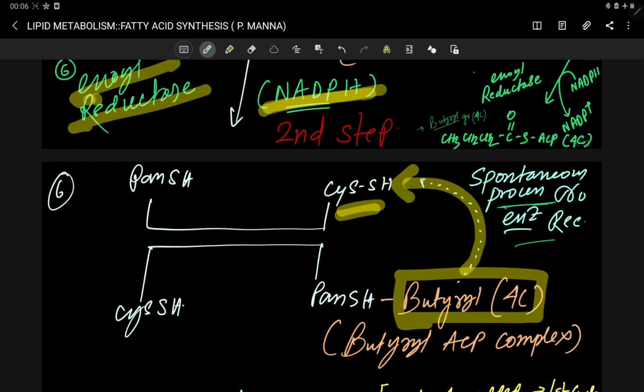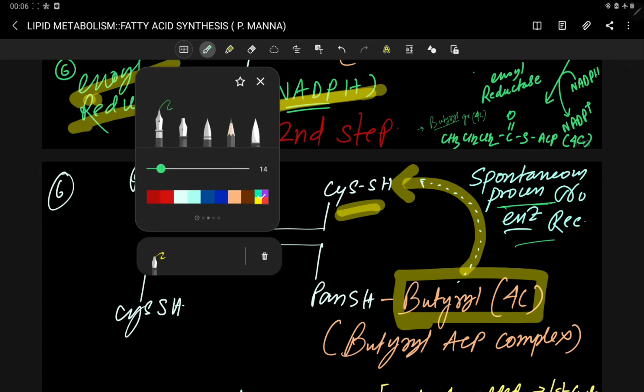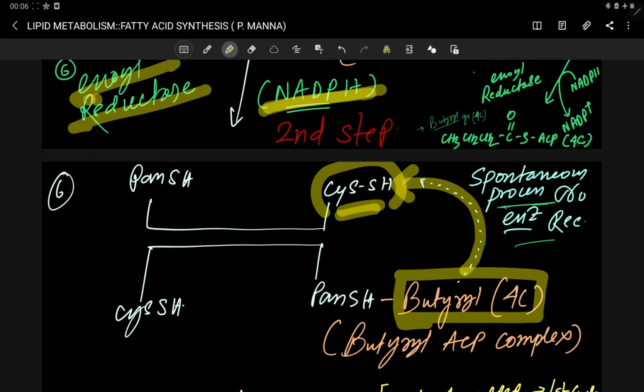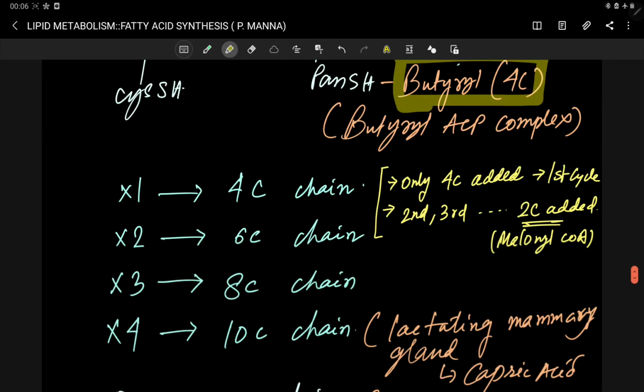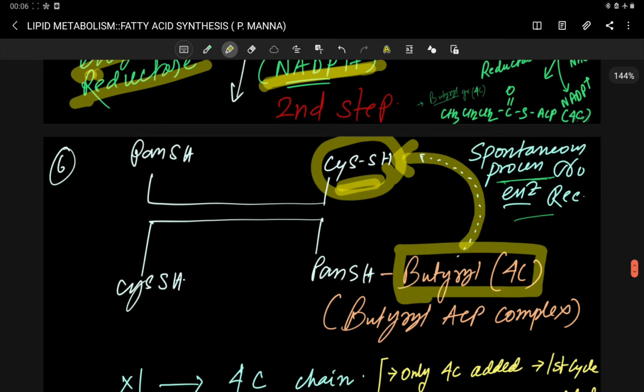No enzyme is required for this. So this butyryl group is transferred to this cis end. Next, the 4 carbon is added.